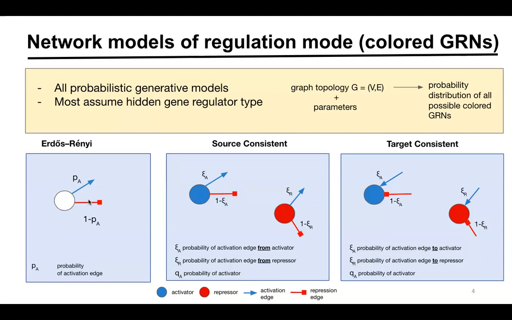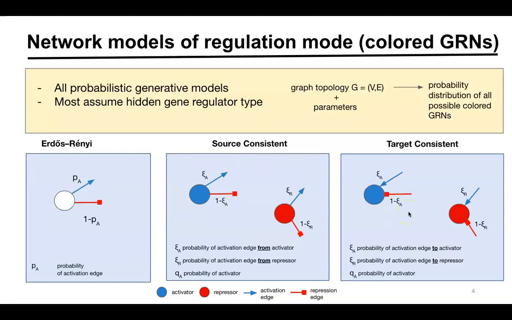Our other models suggest that each gene itself has a latent regulatory type that affects its interactions in a system. In the source-consistent model, genes tend to activate or repress other genes. So the outgoing edges will be affected by the regulatory type of the gene. In the target-consistent model, genes tend to be activated or repressed. So therefore, the regulatory type affects the incoming edges and the associated probabilities.